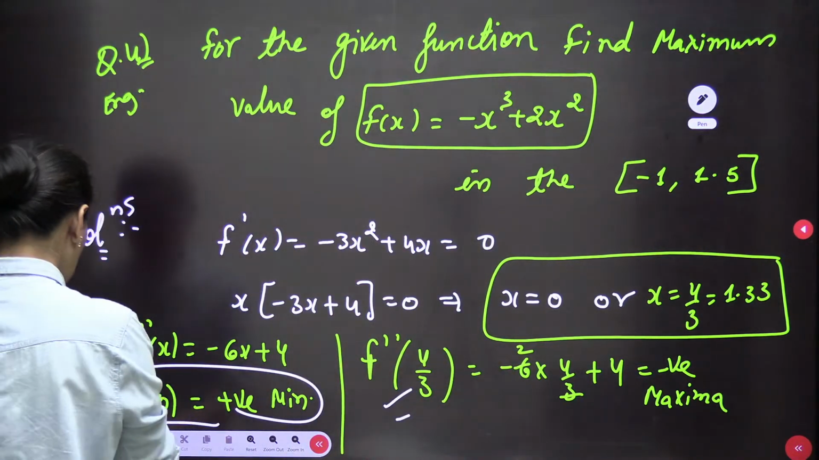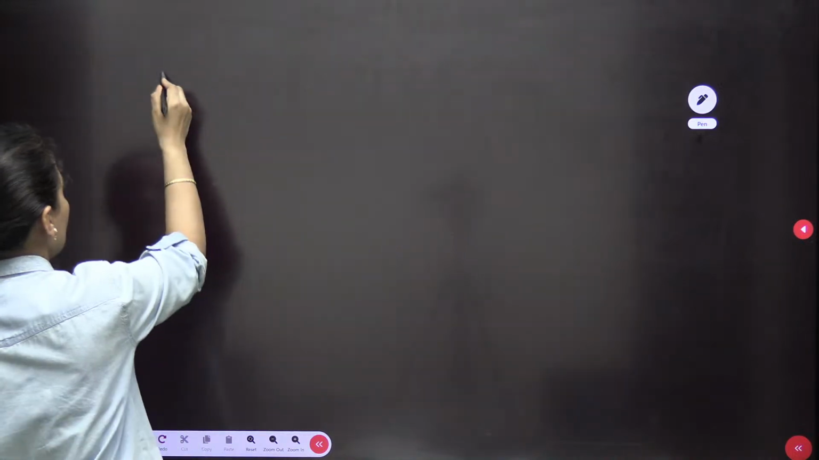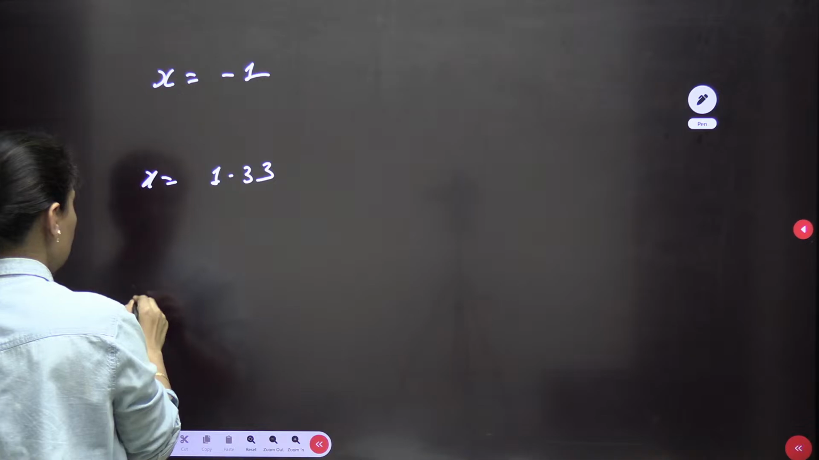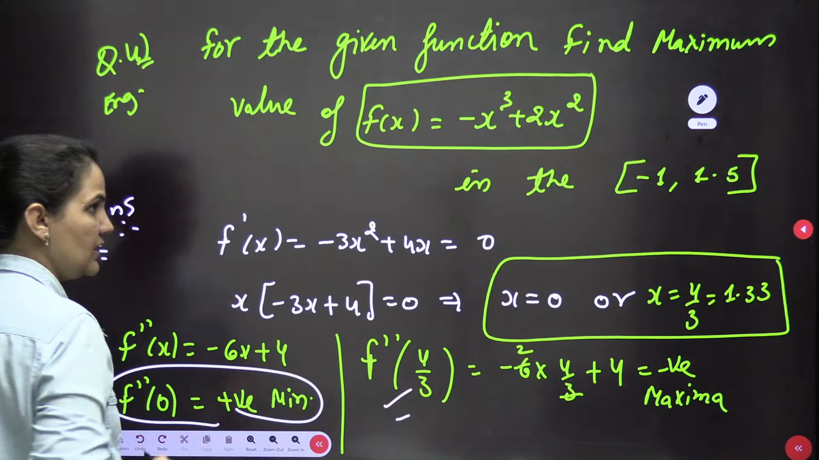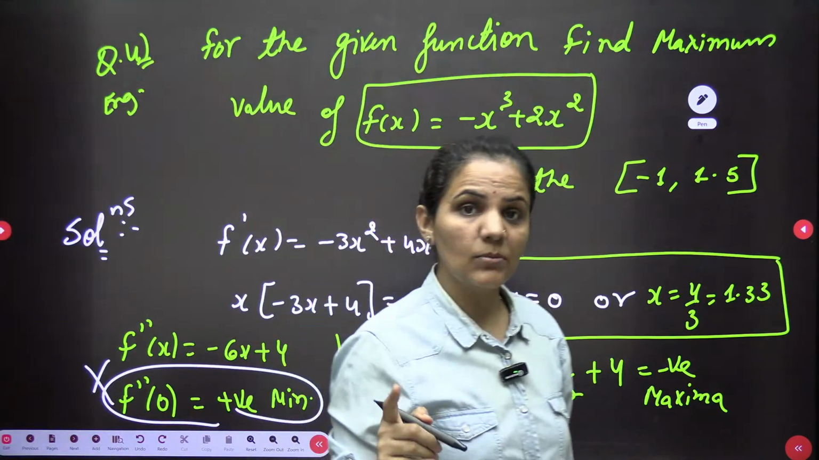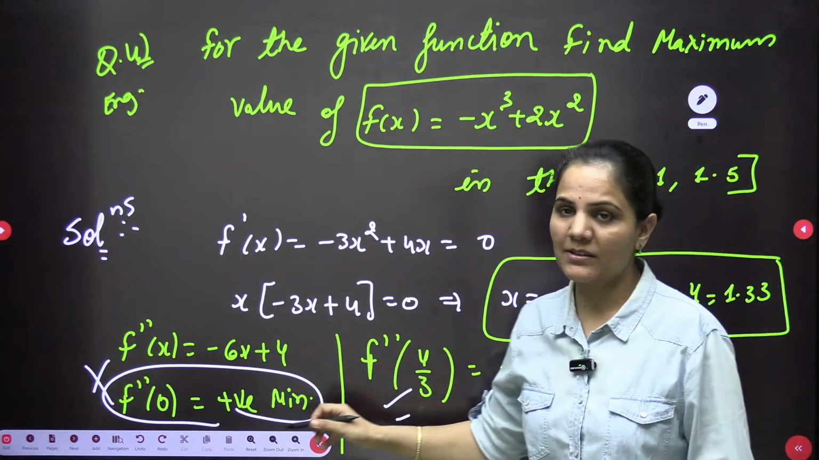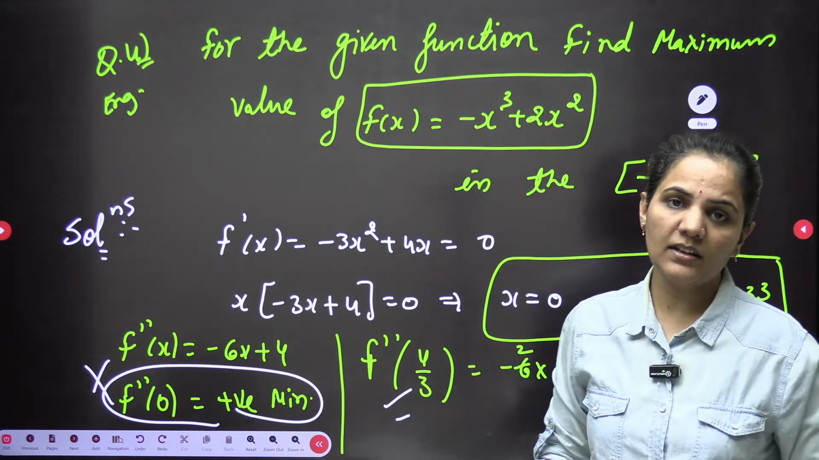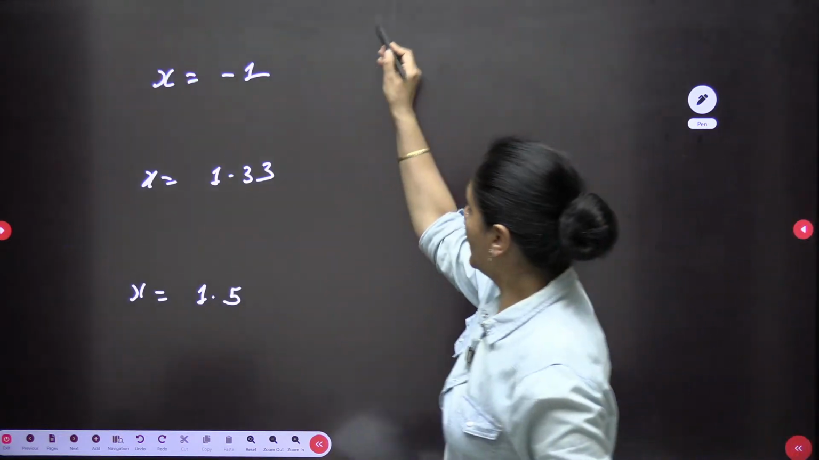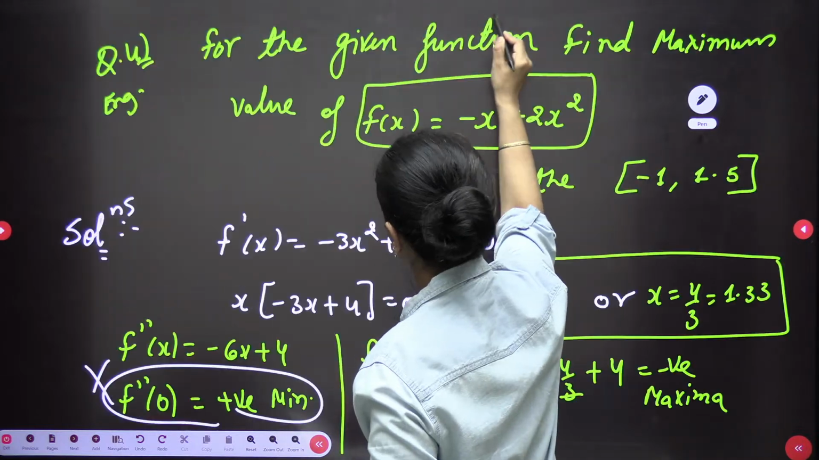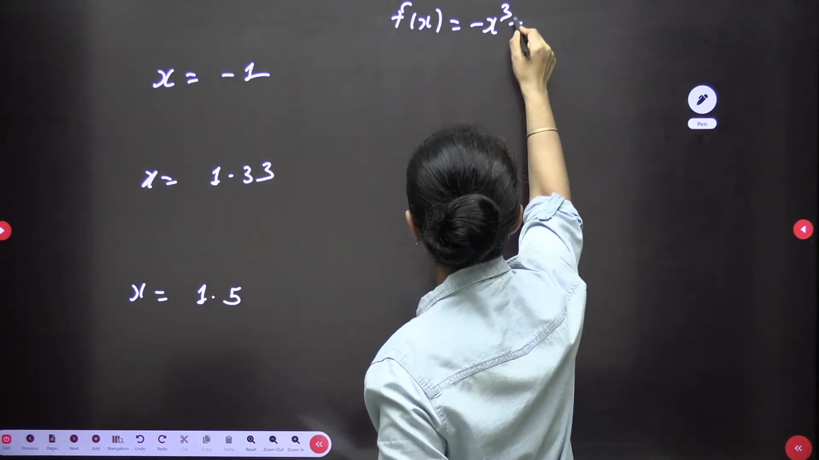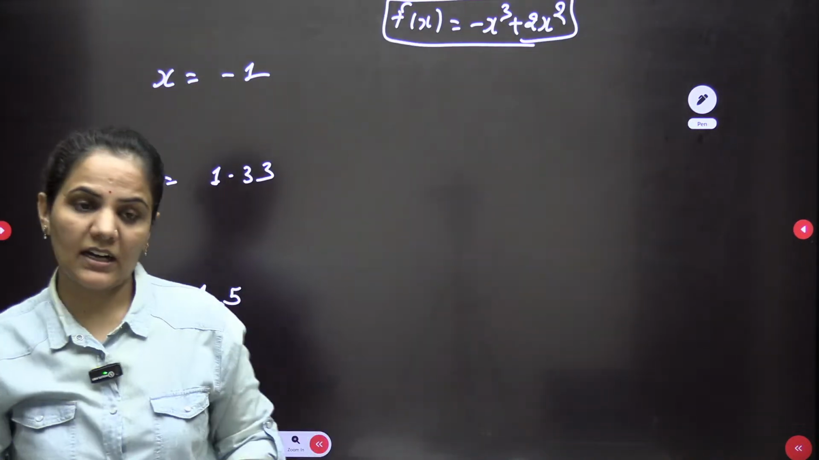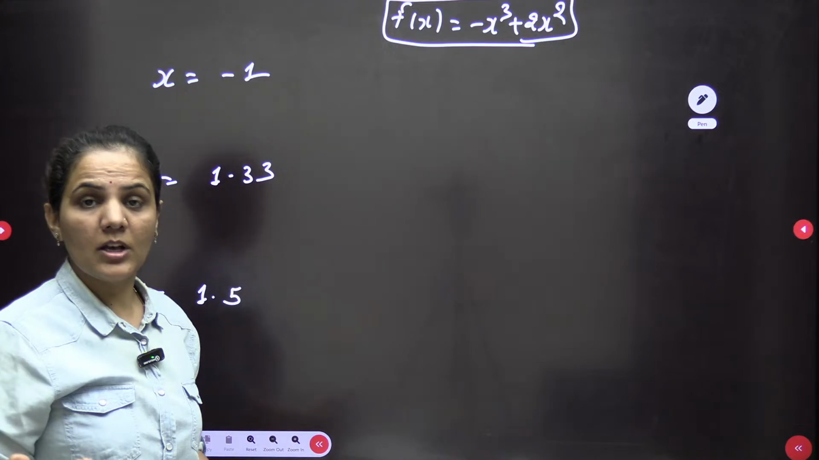Okay? So whenever we have an interval, we need to take the endpoints. So x equals minus 1, x equals 1.33 and x equals 1.5 we need to take. Why are we not including 0? Because 0 is not giving you the maxima. 0 is giving you minima, and the question is talking about the maxima. Okay? So now let's write down the value of the function, which is minus x cube plus 2x square. We need to check among these three which point gives the maxima of maxima. That is the answer.